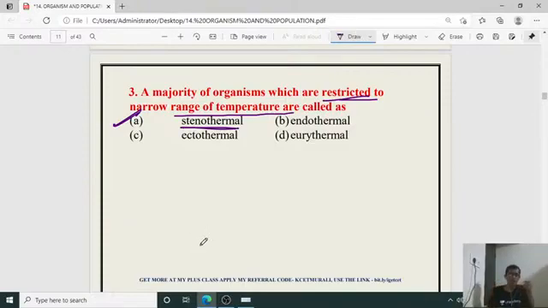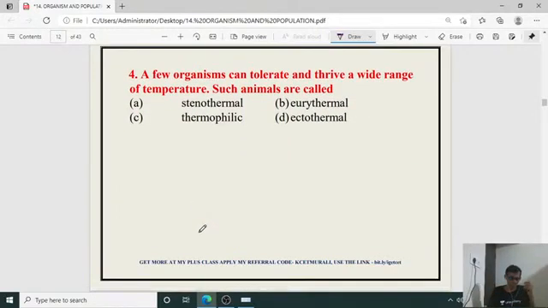And the fourth question: a few organisms can tolerate and thrive in a wide range of temperature. Such animals are called what? Just now I said it is eurythermal. They can tolerate a wide range of change of temperature, that is called eurythermal. So the answer is B for the fourth one. Yes, Manoj, you are right.